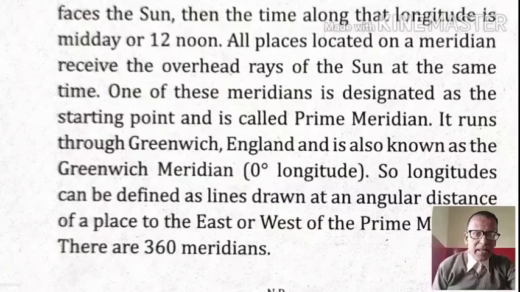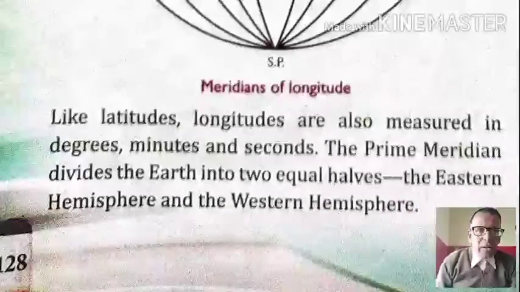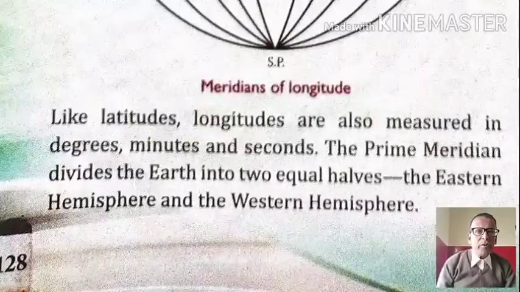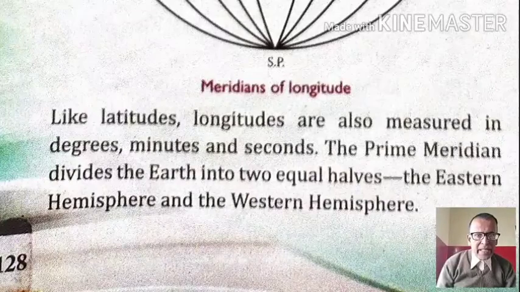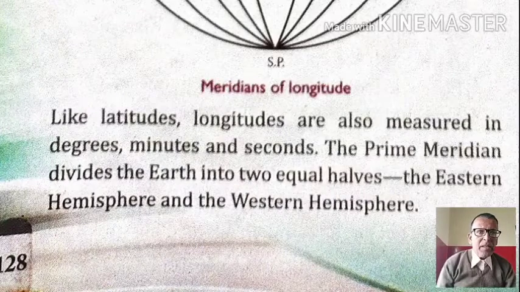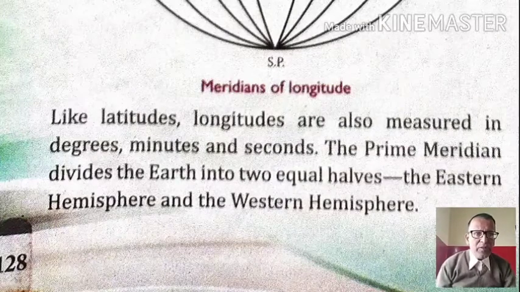We will see it further. Like latitudes, longitudes are also measured in degrees, minutes and seconds. The prime meridian divides the earth into two equal halves, the eastern hemisphere and the western hemisphere.